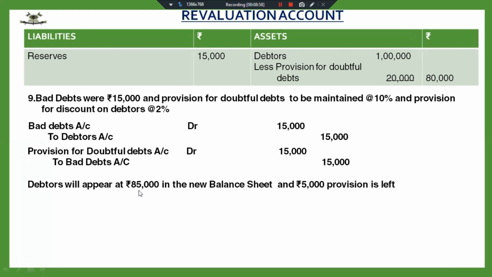It will be on 85,000 minus 8,500. My bad debts are 8,500. My provision for doubtful debts is 8,500. So I need to calculate on 85,000 minus 8,500. That comes out to 76,500. So it is 2% of 76,500.